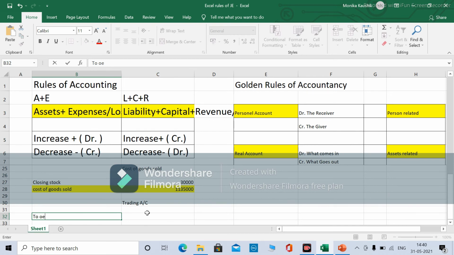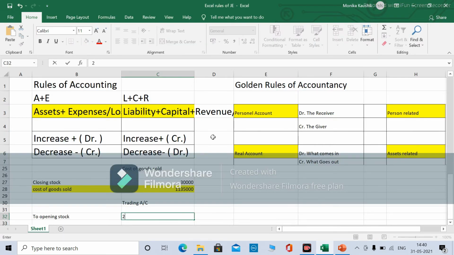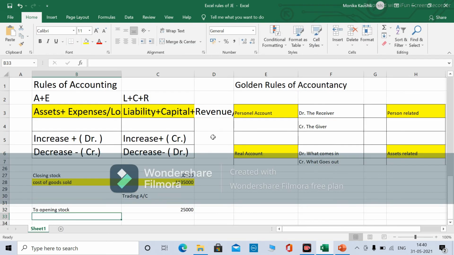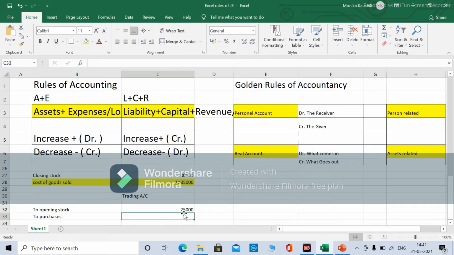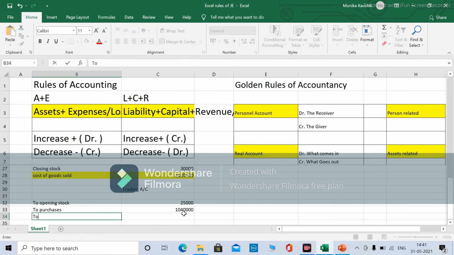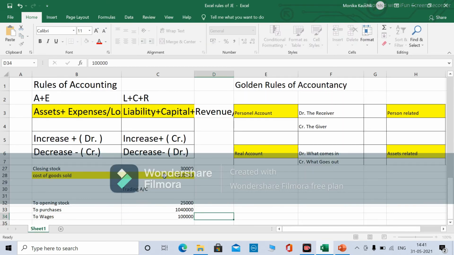To opening stock 25,000, to purchases less purchase return 10,50,000 minus 10,000, that will be 10,40,000. To wages was there 1 lakh.